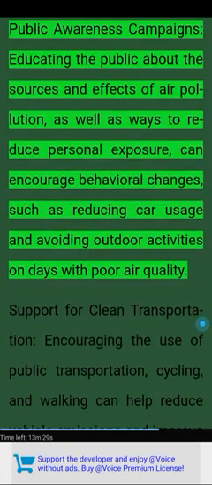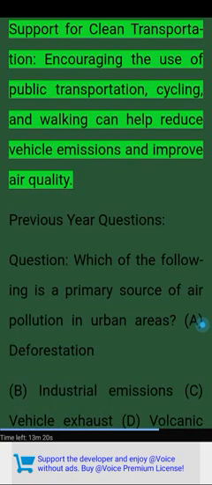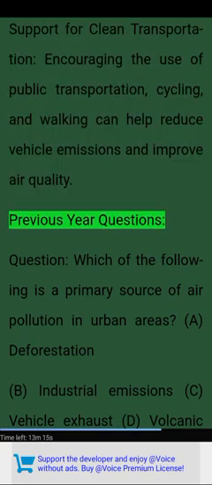Public awareness and education. Public awareness campaigns, educating the public about the sources and effects of air pollution, as well as ways to reduce personal exposure, can encourage behavioral changes, such as reducing car usage and avoiding outdoor activities on days with poor air quality. Support for clean transportation. Encouraging the use of public transportation, cycling, and walking can help reduce vehicle emissions and improve air quality. Previous year questions.